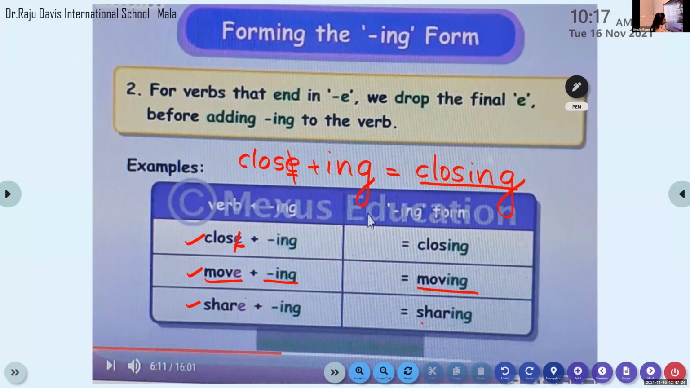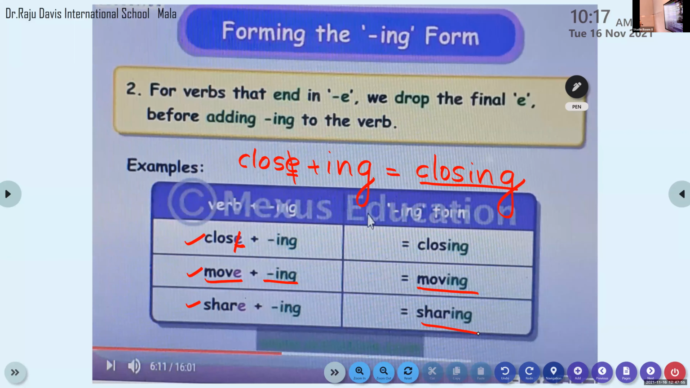Share plus ing. It is sharing. So when we learn action in progress, the spelling is very important. When we add ing to the verb form, certain changes happen to the word. So we need to learn the spelling rules too. Only then, when you construct the sentences in our workbook, can you write them properly using the correct spelling. Otherwise you will make errors.